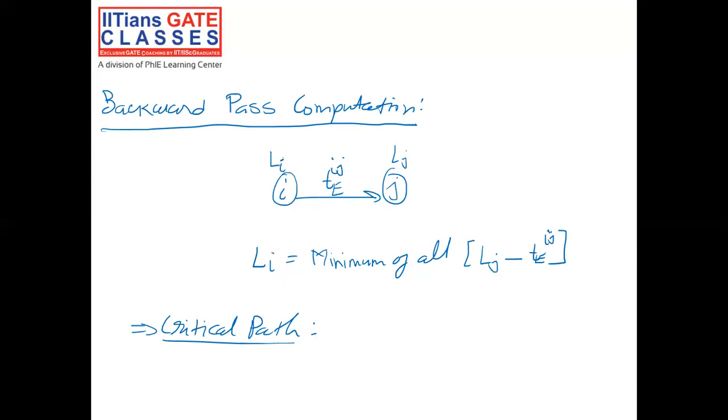We know how to calculate and draw the network diagram. Now let's try to draw the network diagram. So certain activities A, B, C, D, E, F, G, H, I is given and the duration is given and the precedence relationship is given. So let's try to draw the network diagram.